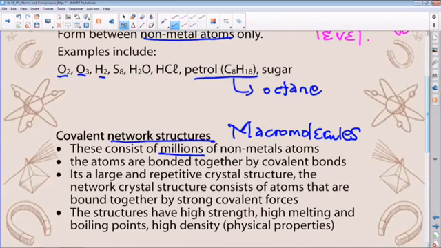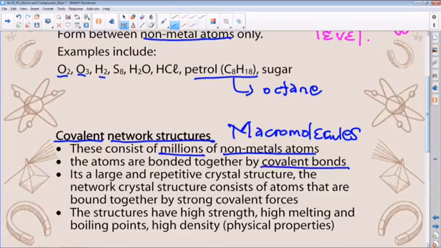Macro means large scale, big, huge, comparatively in size, if you want to think of it that way. So they consist of millions. Still, it's non-metals because it has to do with covalent, which has to do with the sharing of electrons at the highest energy level. So the atoms are bonded together by covalent bonds. So it means these high energy orbitals overlap each other to form bonds.